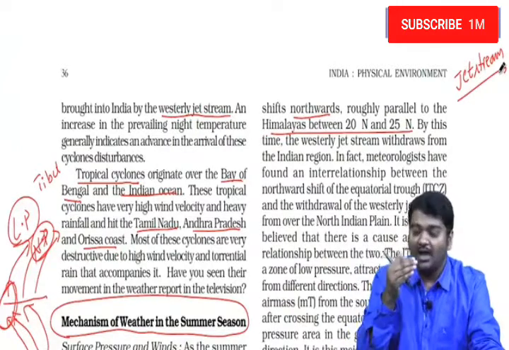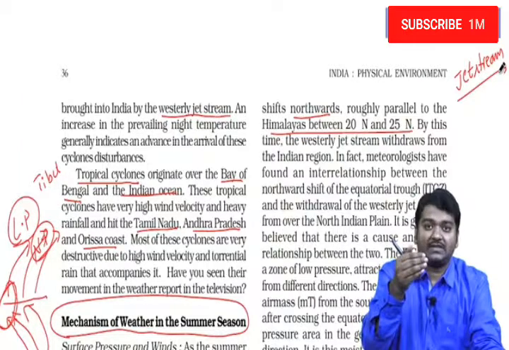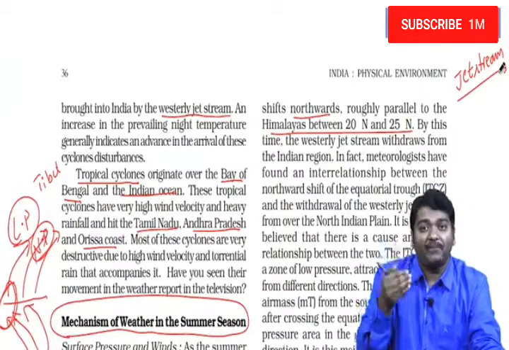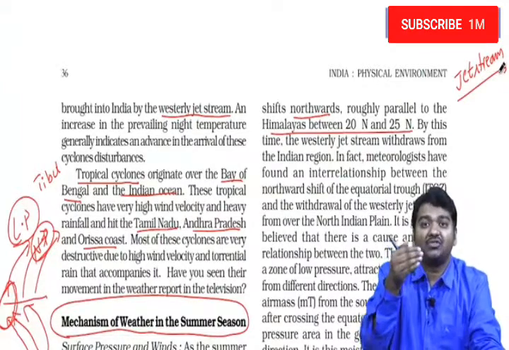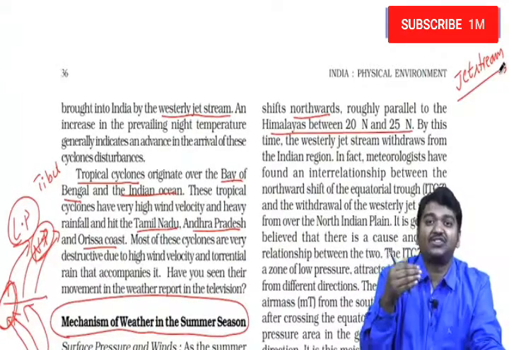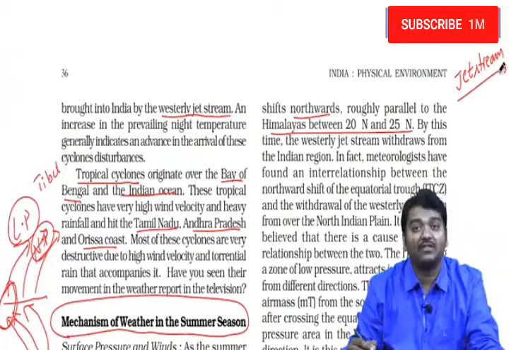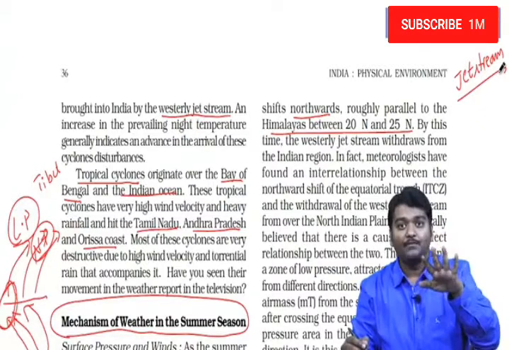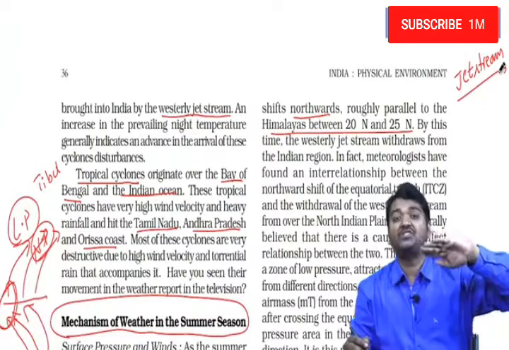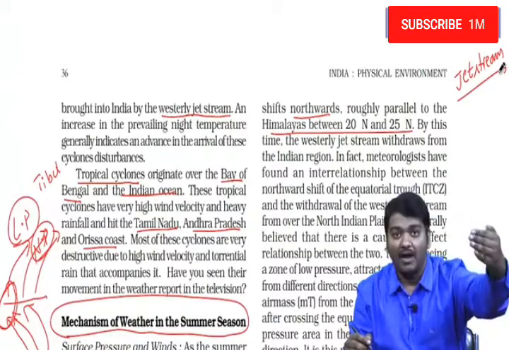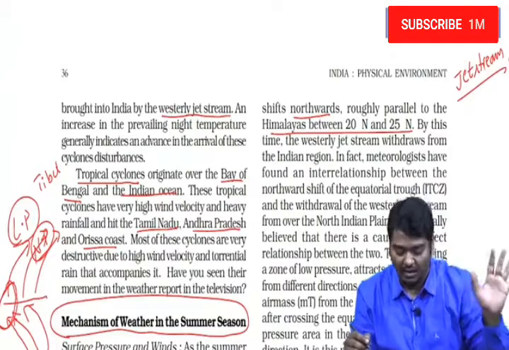It is believed that when the ITCZ shifts northward, the sun's rays and the winds blowing from the Indian Ocean into India push this jet stream away, and this jet stream usually moves beyond the Himalayas. So this is what we see with respect to summer. So one, the surface is having southwest trade winds and jet streams are usually moving away from the Himalayas. And on the northern plains, there are no jet streams at all.